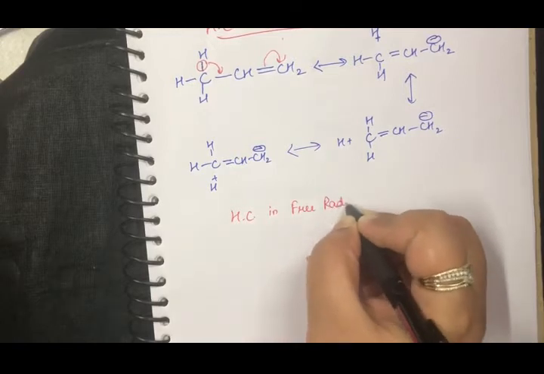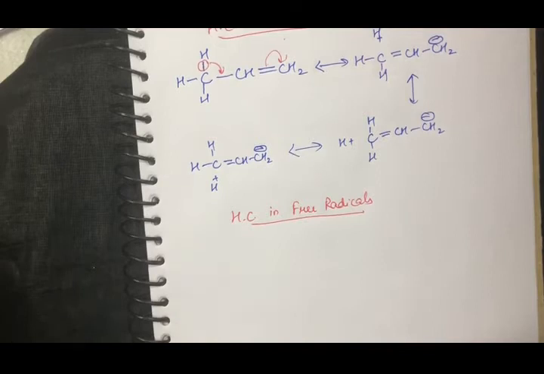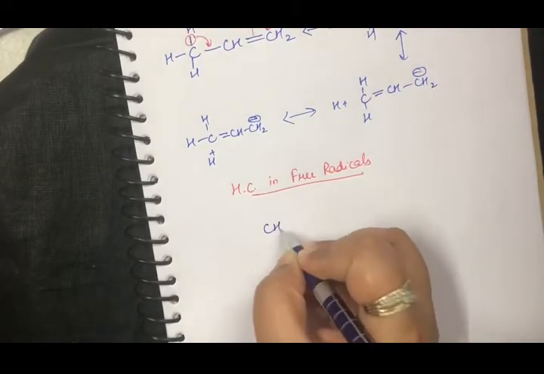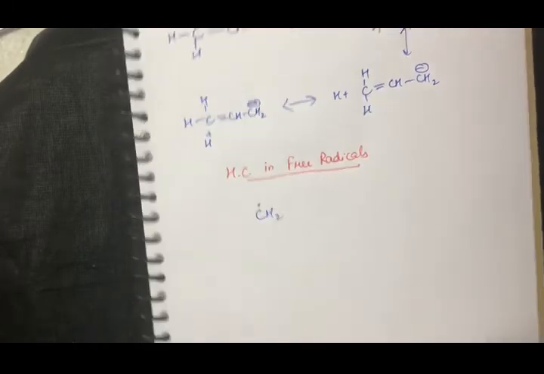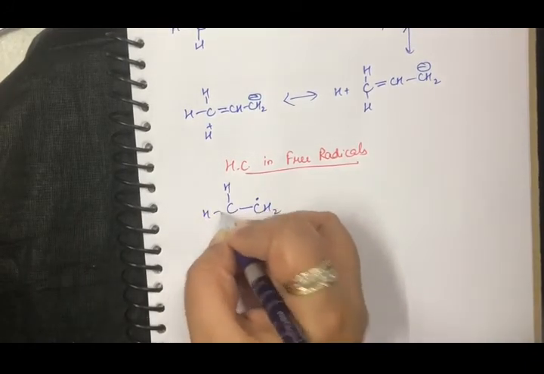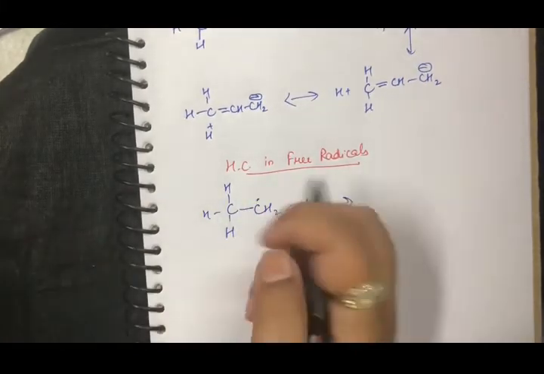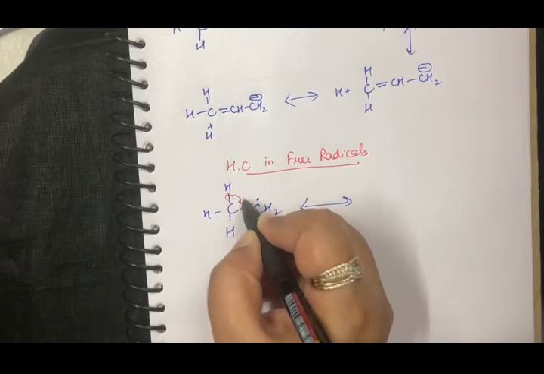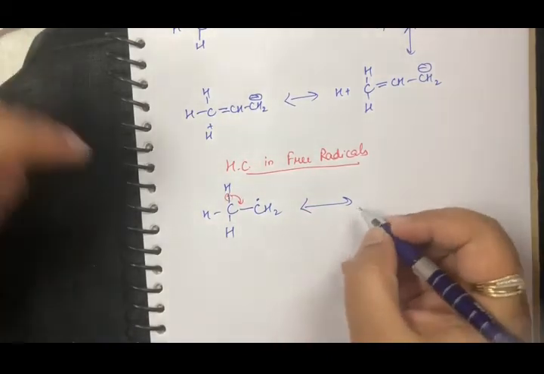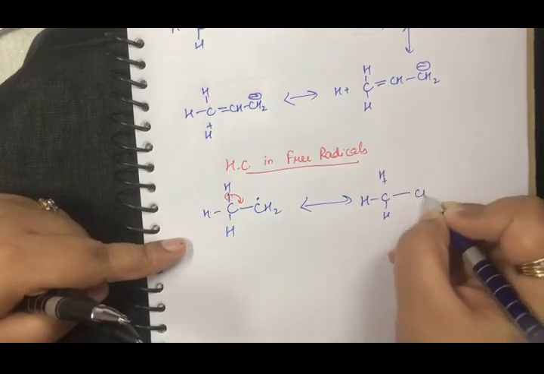Now what are free radicals? Free radicals are the carbons with a single electron. So if I have again the simplest structure I will take, this is my free radical. So if I say that this is attached to a carbon and it has 1 alpha hydrogen and 2 more. So now what will happen is, again this bond, the alpha electrons from here will shift here. So now this will be like this and hydrogen will be like this.